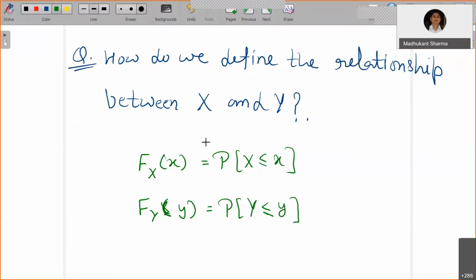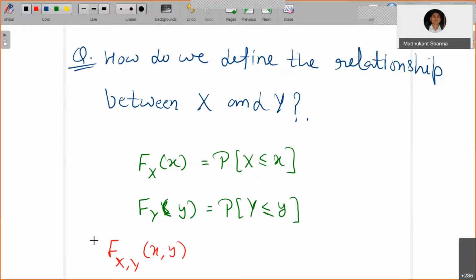So these are the individual CDFs for the discrete random variables, or in general. Okay, right. Now how do we, like the joint PMF, you can say, we want to assign a joint CDF for these two cases.